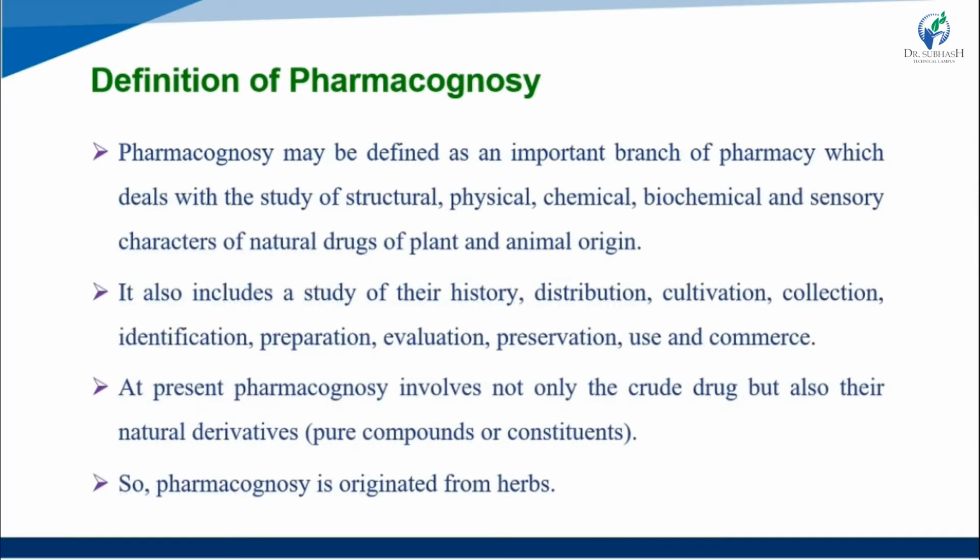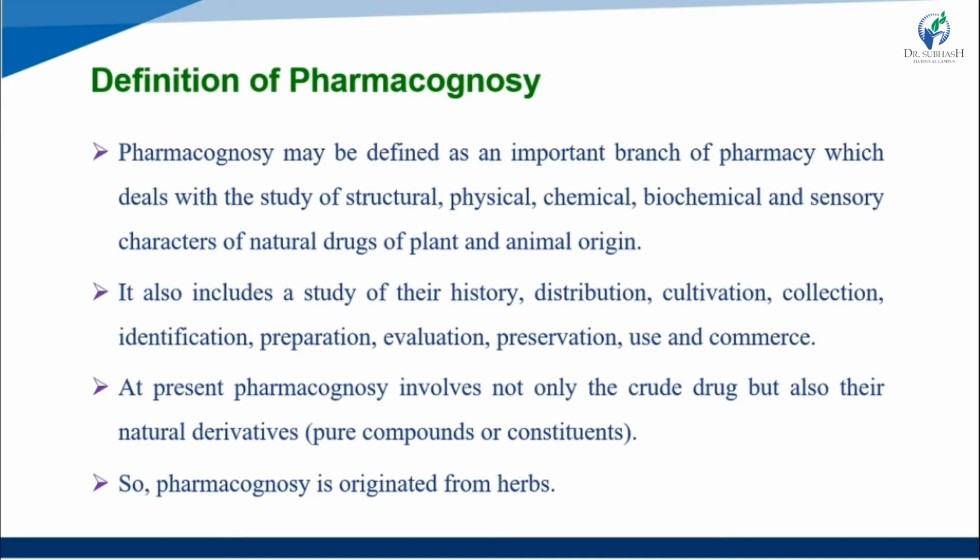Another definition: pharmacognosy may be defined as an important branch of pharmacy which deals with the study of structural, physical, chemical, biochemical and sensory characters of natural drugs of plant and animal origin.